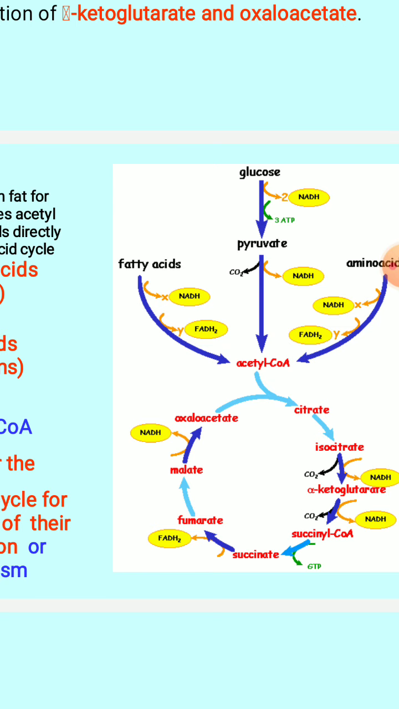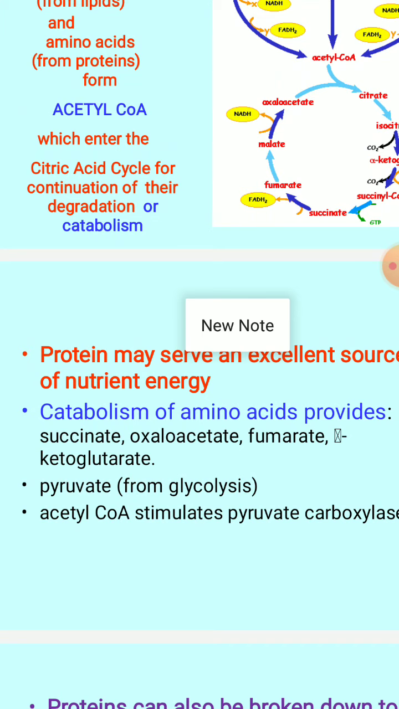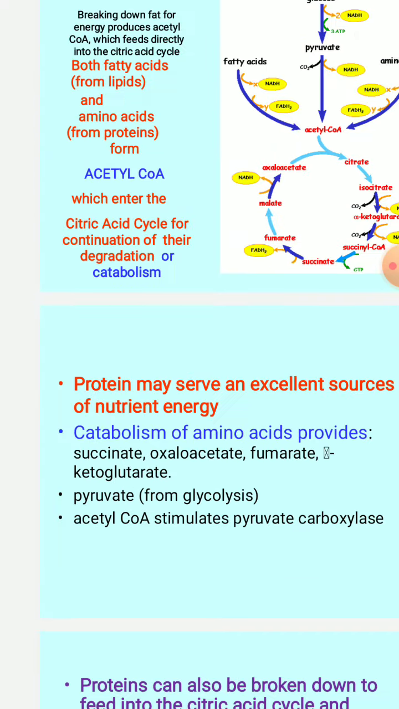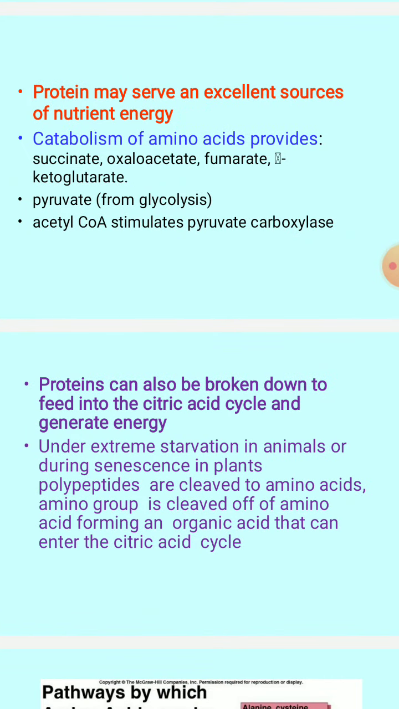So after feeding this acetyl CoA into the citric acid cycle, it is involved in the degradation of acetyl CoA. Proteins may also serve as an excellent source of nutrient energy, and the catabolism of amino acids provides succinate, which is an intermediate of TCA, oxaloacetate, also an intermediate of TCA, fumarate, also an intermediate of TCA, and alpha ketoglutarate, also an intermediate of TCA. So catabolism of amino acids gives you the intermediates of TCA such as succinate, oxaloacetate, fumarate, alpha ketoglutarate, pyruvate from